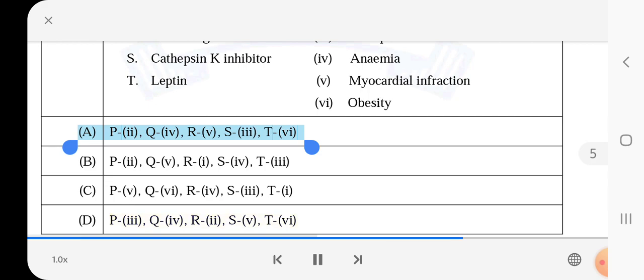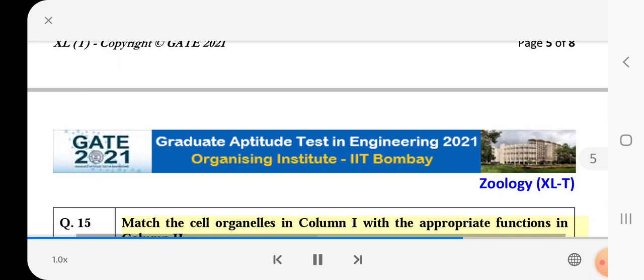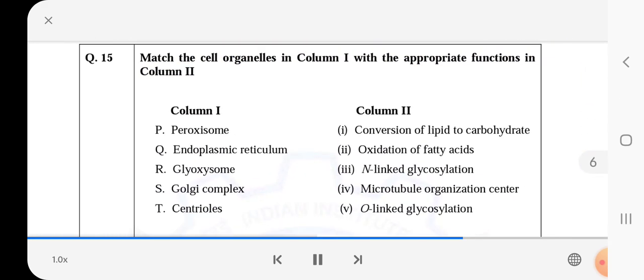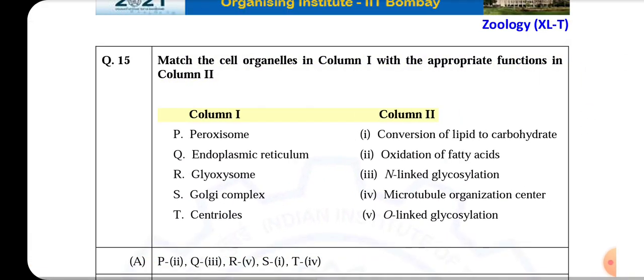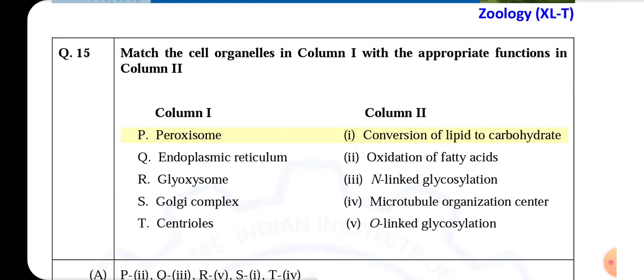Q.15. Match the cell organelles in column I with the appropriate functions in column II. P, peroxisome, I, conversion of lipid to carbohydrate. Q, endoplasmic reticulum, II, oxidation of fatty acids. R, glyoxysome, III, N-linked glycosylation. S, Golgi complex, IV, microtubule organization center.